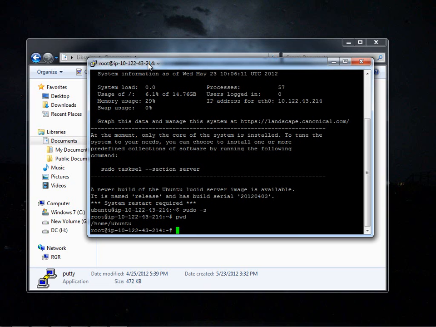Now let's check whether we can see our server through a browser page. Before that, we need to have a web server installed on our EC2 instance. So let's go ahead and install a normal HTTP server, otherwise known as the Apache package, onto our server.